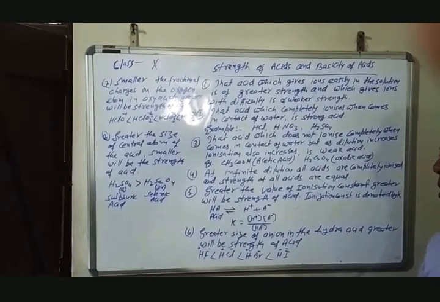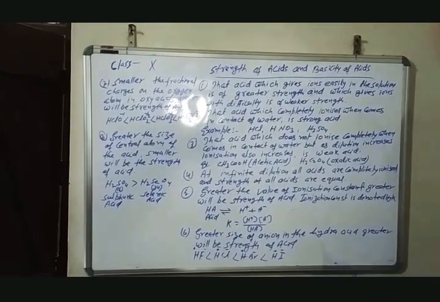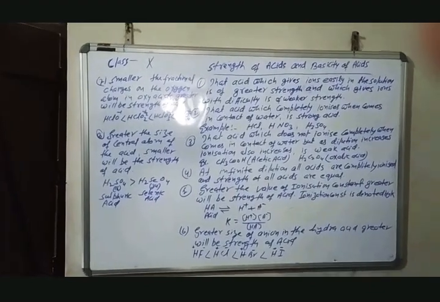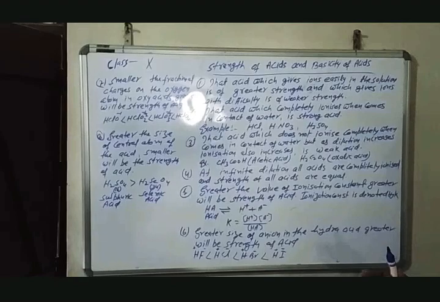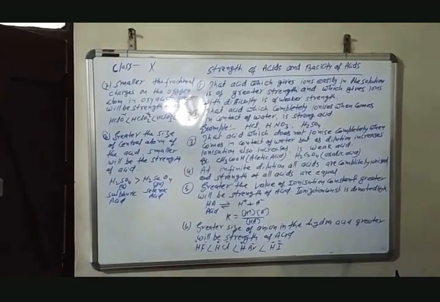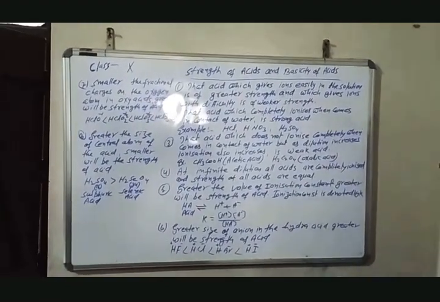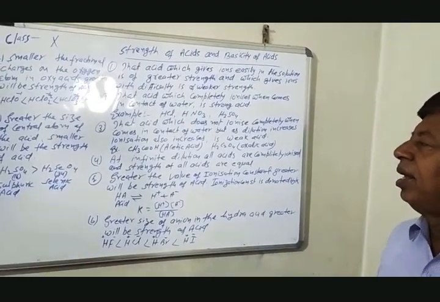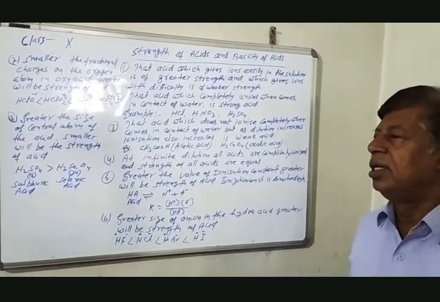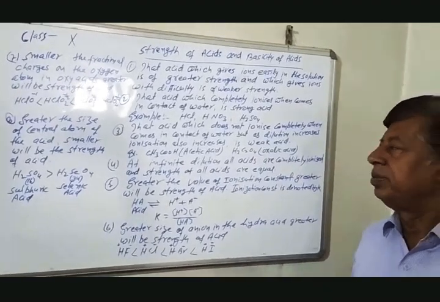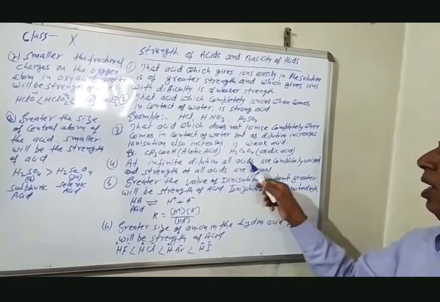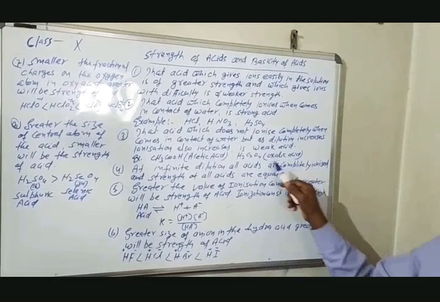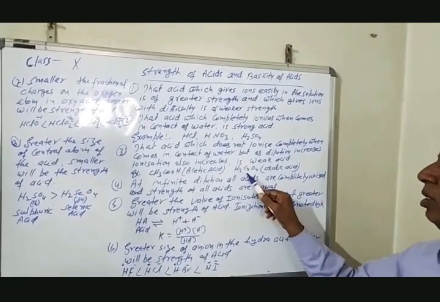When it comes in contact of water, a small amount of acetic acid is ionized, further quantity of water is added, then it ionizes again, and in this way, at infinite dilution, acetic acid is also completely ionized. In a similar way, the other organic acid, oxalic acid, H2C2O4.